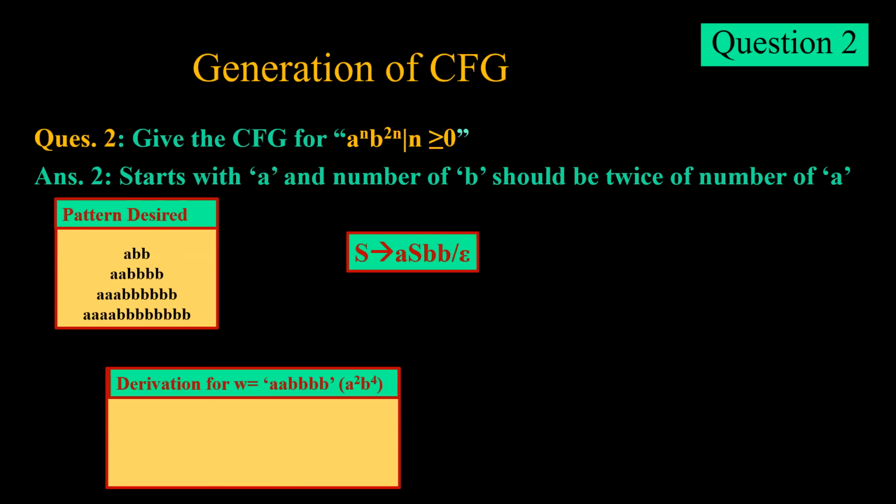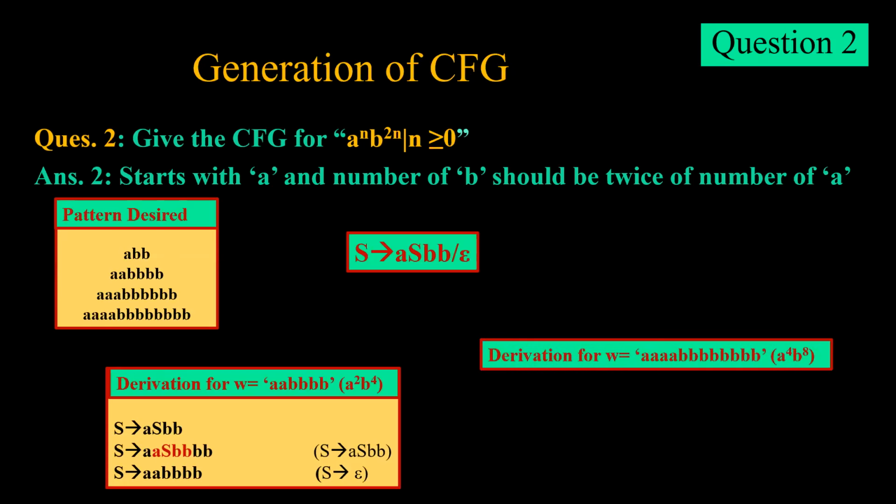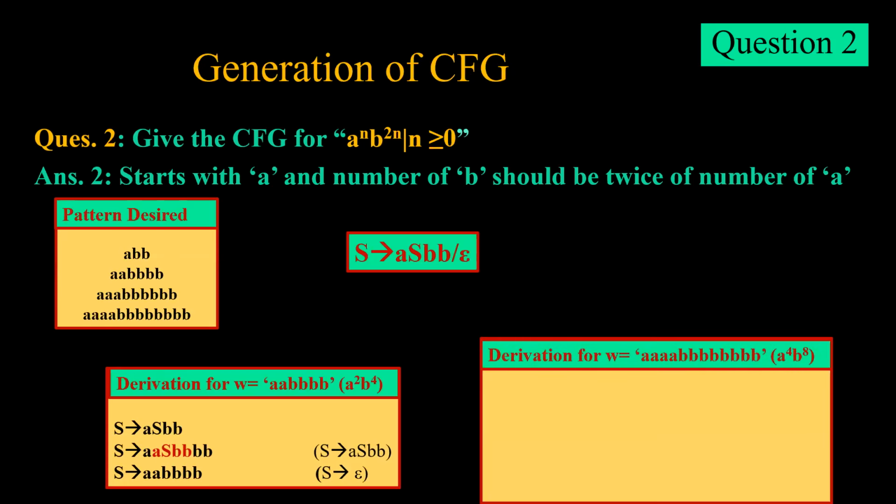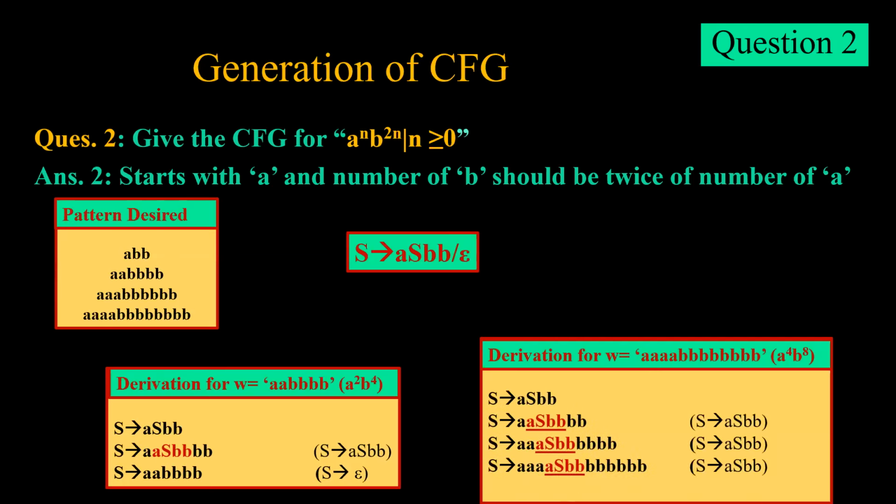So if we try to derive this for a^2 b^4, initially we have S tends to aSbb. Next we will take this middle S and we will derive aSbb, and then we will put this S as epsilon. The output which we generate is a^2 b^4. If we try the same thing for a^4 b^8, we will keep on iterating 3 times, and ultimately when we have S tends to epsilon replacing the middle S, we get a^4 b^8.